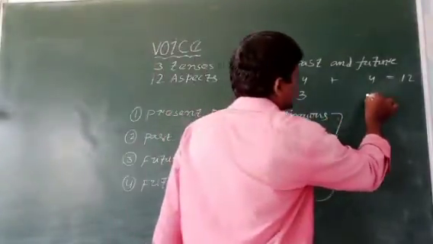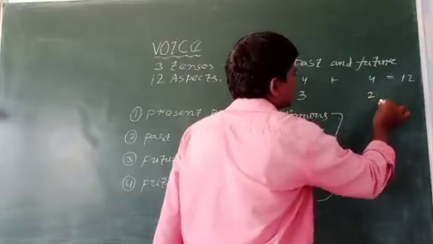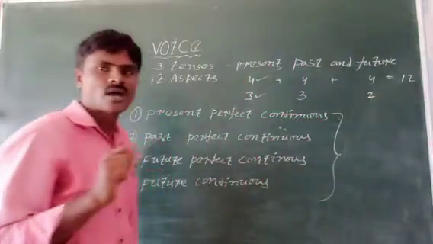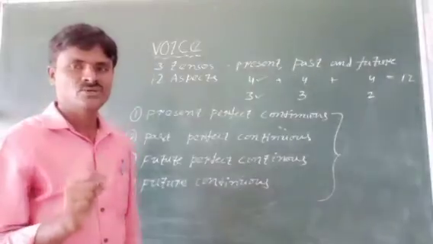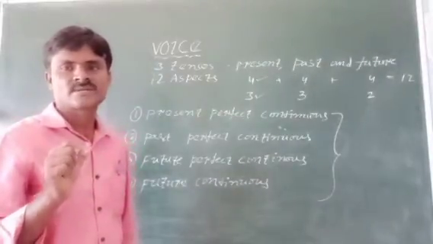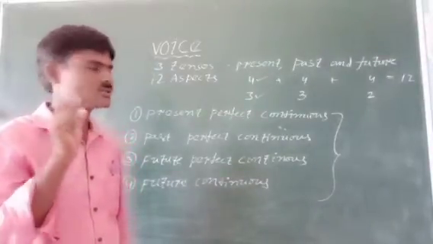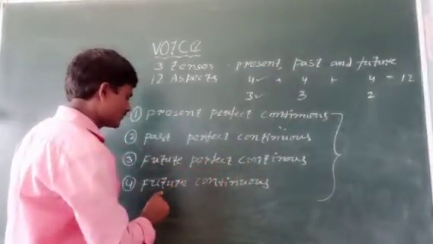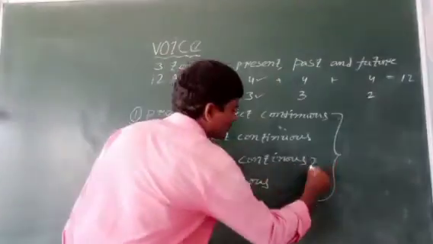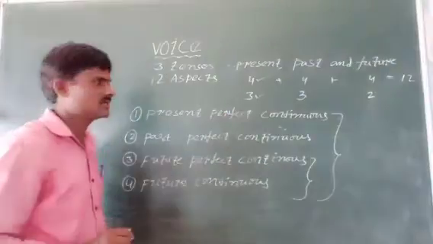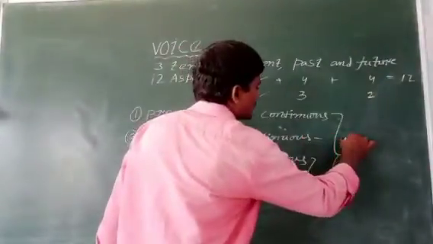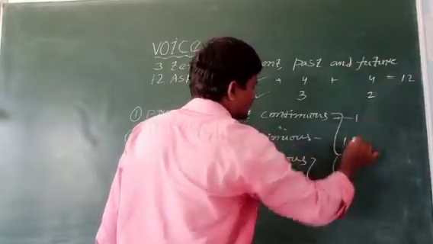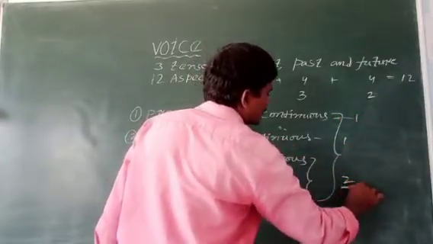In future tense, four aspects are there. Only two aspects change into passive voice. Two aspects don't change into passive voice. See here, future perfect continuous and future continuous. These are in future tense. Two are there. Past tense one, present tense one, future tense two: total 4.